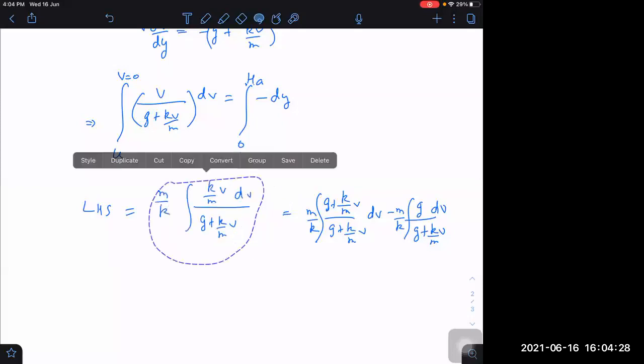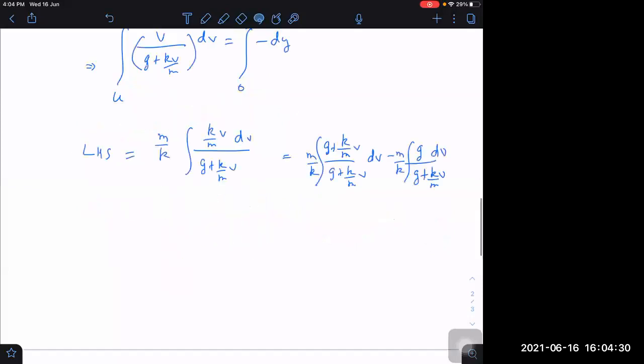I think it is not complicated. We can do it easily because this side is just 1. So what do we get? m by k into dv. Limits were u to 0, minus m by k into, what is the result of this expression?